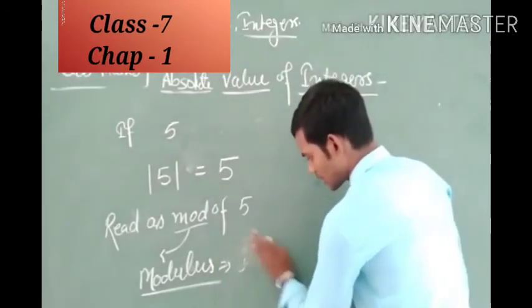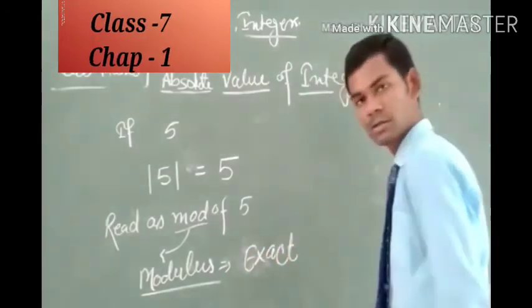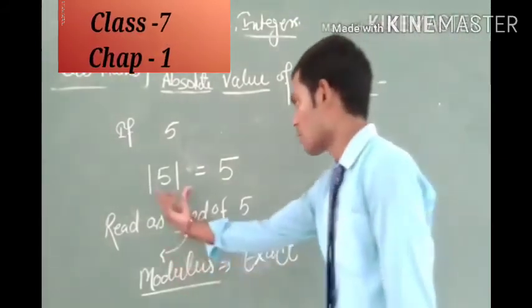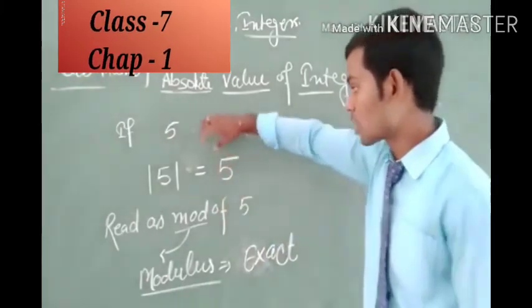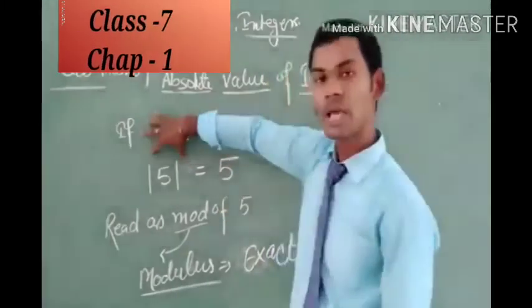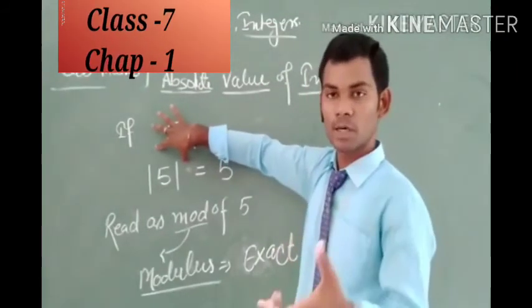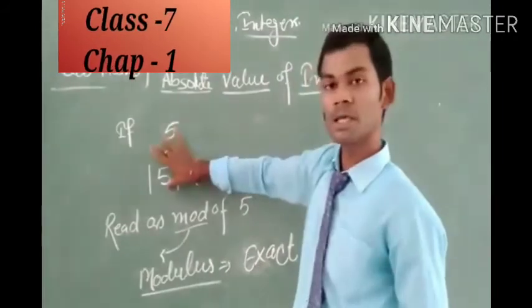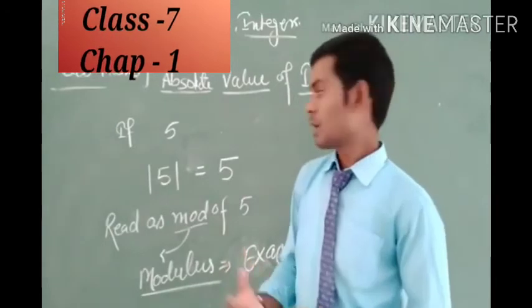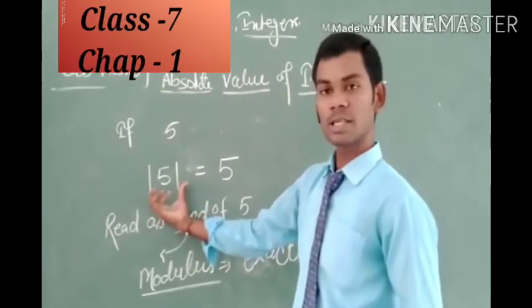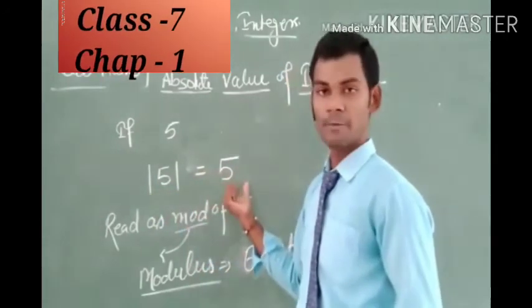So the mod of 5 is equal to 5. Here the meaning of mod is that we have to find the initial value of the number. Since 5 is already in its initial form, if we find its initial form by this method, we get 5 again.